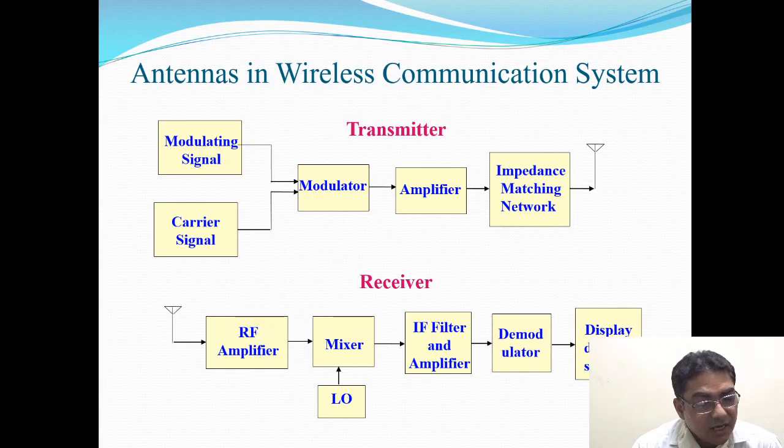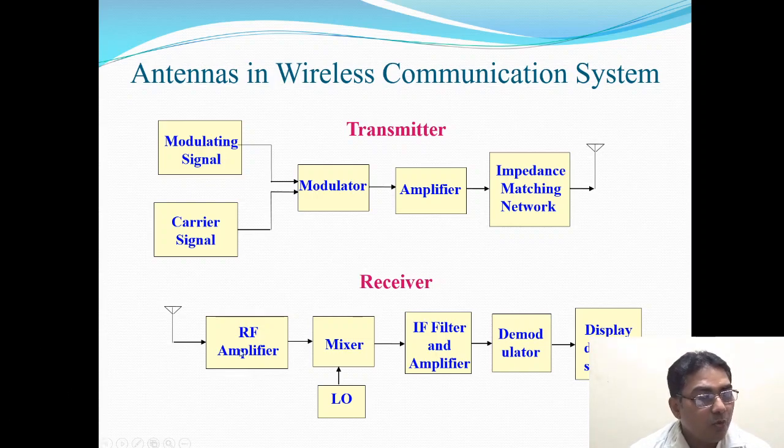Once the signal is transmitted through the antenna, it is received by the receiver. The receiver antenna receives the signal, but it is very weak. So that must be amplified by this RF amplifier. However, there is a need in between the antenna and the RF amplifier for a bandpass filter. Sometimes if the antenna is narrowband, it can act as a bandpass filter, or sometimes the bandpass filter is built into the RF amplifier.